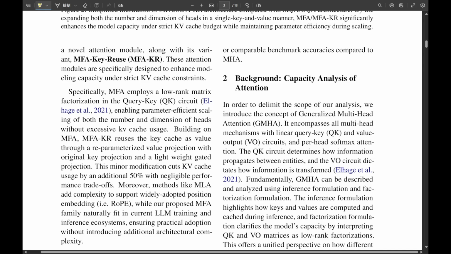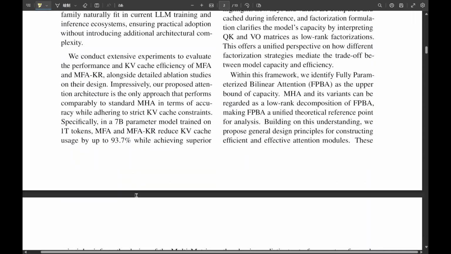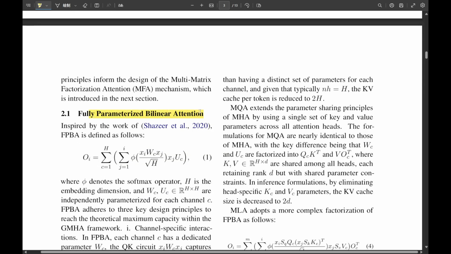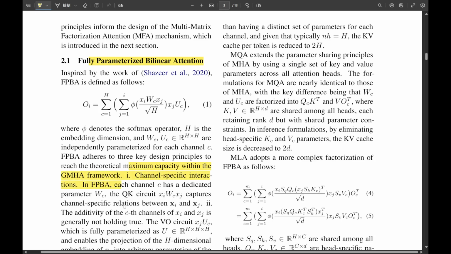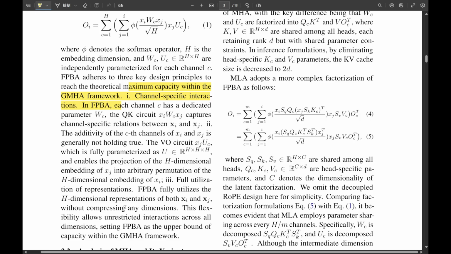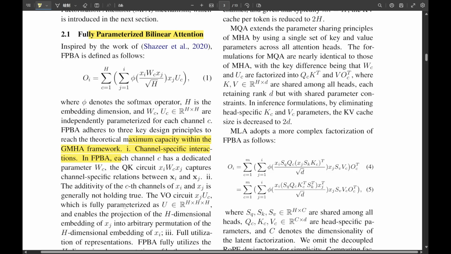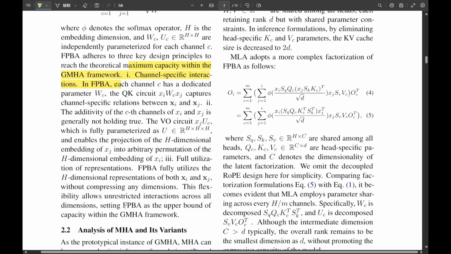Okay, QK for connection, VO for transformation. Got it. Right. And within this GMHA framework, we have what's considered the theoretical upper bound of capacity. It's called fully parameterized bilinear attention, or FPBA. If we connect this to the bigger picture, think of FPBA as the ultimate no compromise, the Ferrari of attention mechanisms. Full power, zero compromises on expressiveness. The ideal scenario. Exactly. It's built on three core design principles. It allows for really specific, fine-grained interactions between different pieces of information, channel-specific interactions. It doesn't force any rigid additions or combinations, no additivity constraints. And it fully utilizes all the available information without any compression shortcuts.